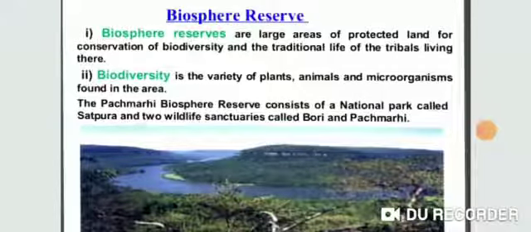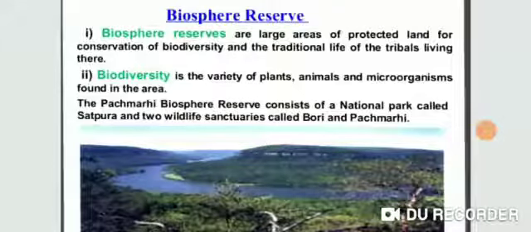Biosphere reserve is a specified area in which the multiple use of land is permitted for preserving genetic diversity by dividing it into zones, and each zone is specified for a particular activity. It means this biosphere reserve is divided into different zones, and in each zone the activity is fixed, and according to that, work is performed in the biosphere reserve.